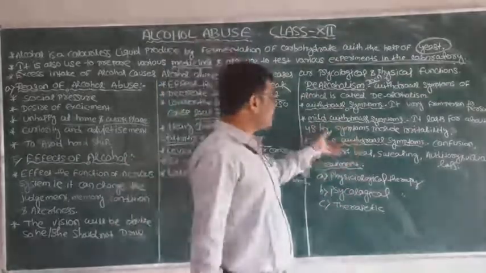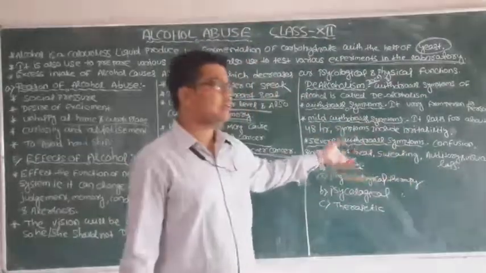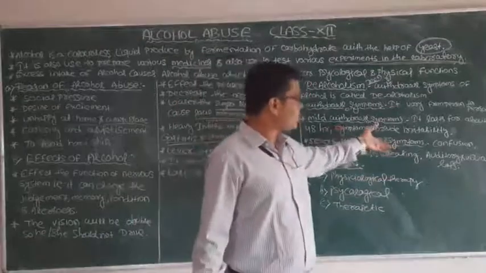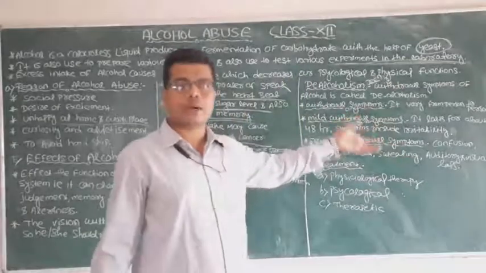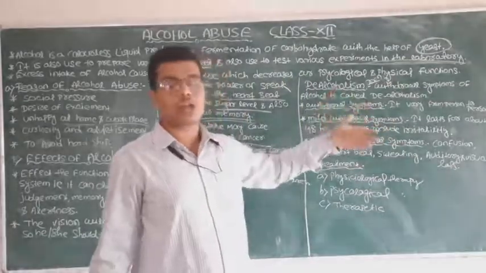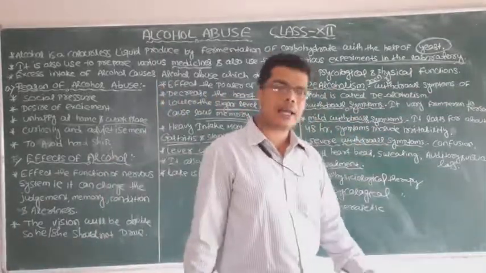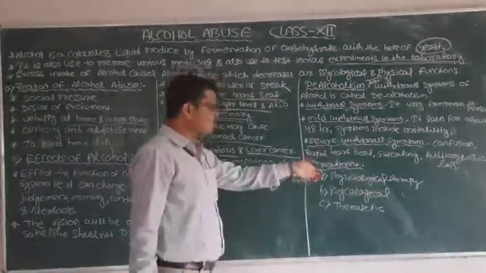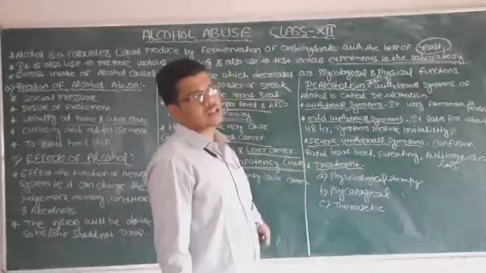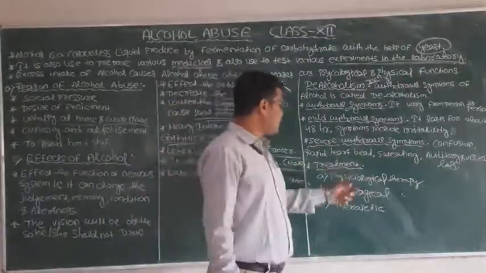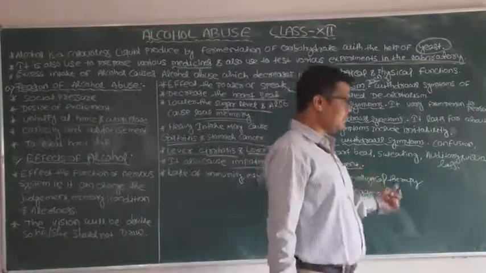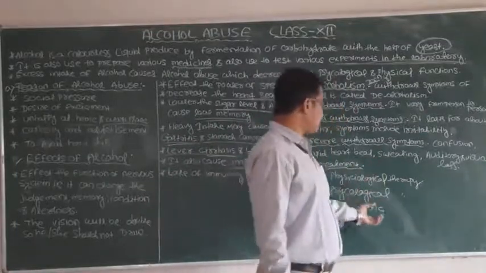These are the severe withdrawal symptoms which will be seen in the body of the alcoholic person or alcohol abused person if we suddenly stop the intake of alcohol. Next, how we can treat the alcoholic person or alcohol abused person. Treatment: physiological therapy, psychological therapy, therapeutic effect.